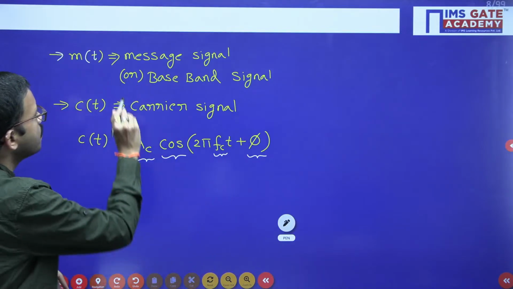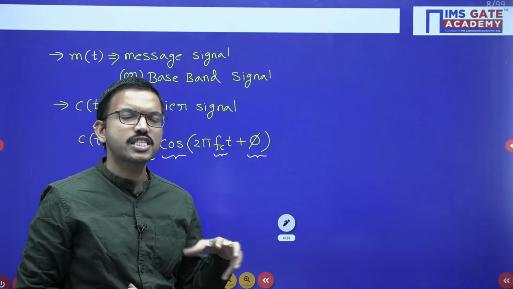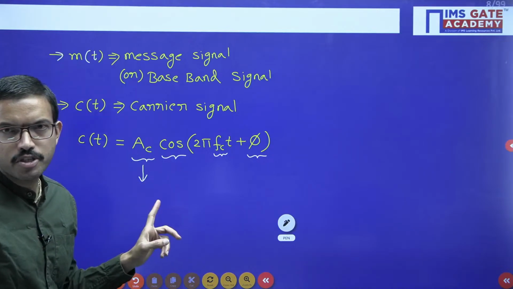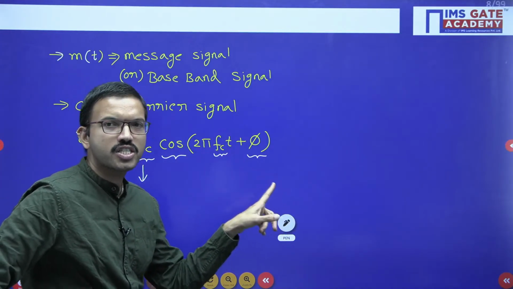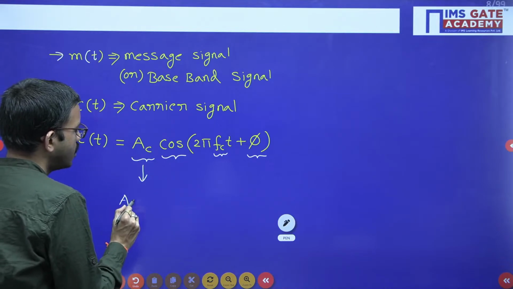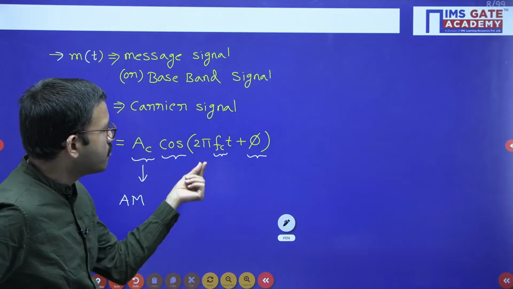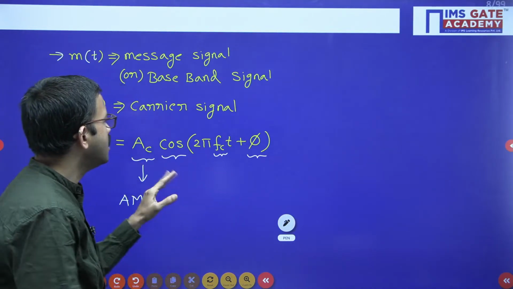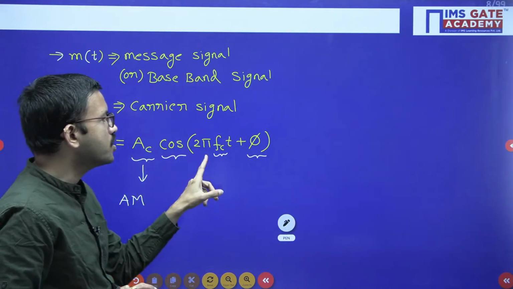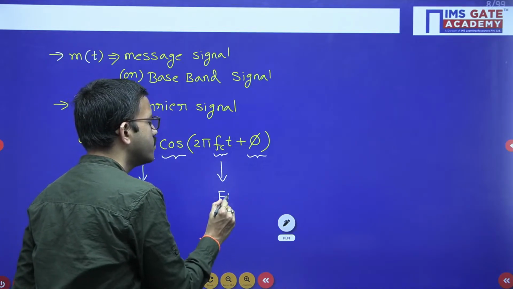Regarding the message signal, if you are varying only the carrier signal amplitude in accordance with how the message signal amplitude varies, keeping the other two constant, then that modulation we will call amplitude modulation. Similarly, if you are varying only the frequency of the carrier signal in accordance with the message signal, keeping the other two constant, we call it frequency modulation.